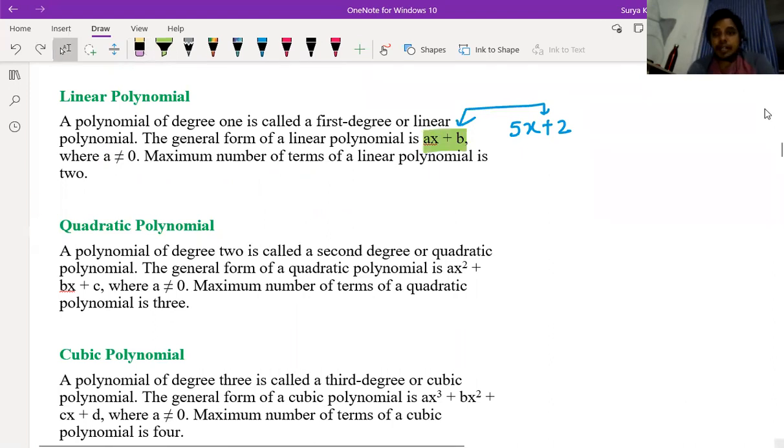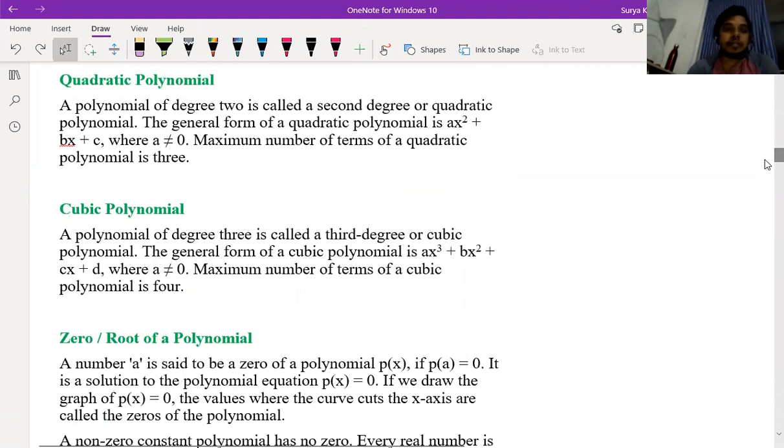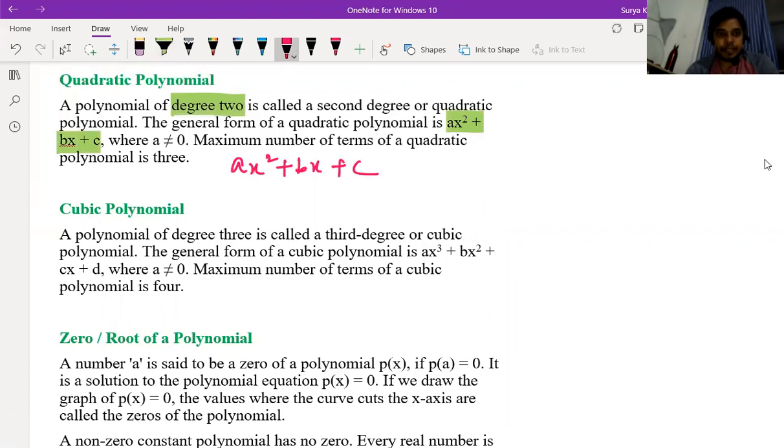So next is the quadratic polynomial. A polynomial of degree 2 is called a quadratic polynomial, and the general form of a quadratic polynomial is ax square plus bx plus c. This a should not be equal to 0. This b may be 0, c may be 0, not a problem, okay? But a should not be equal to 0.